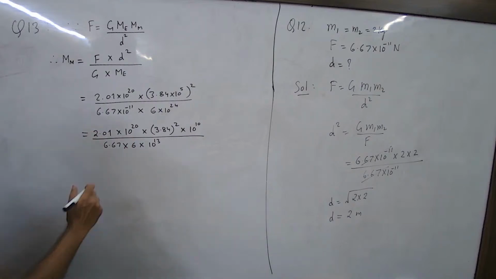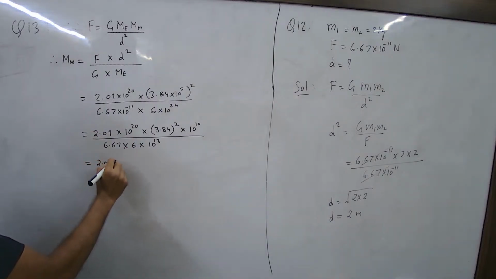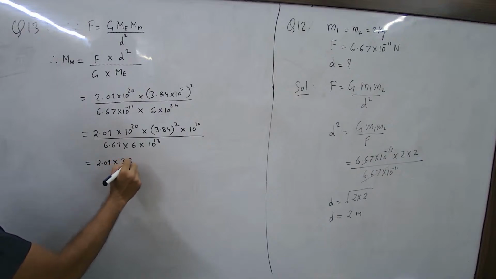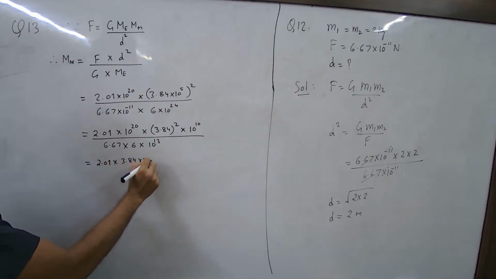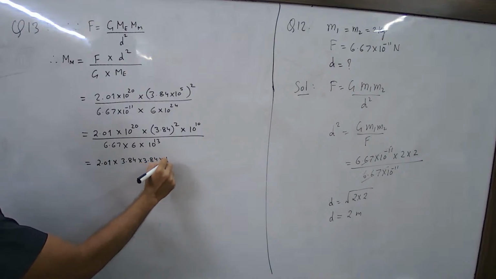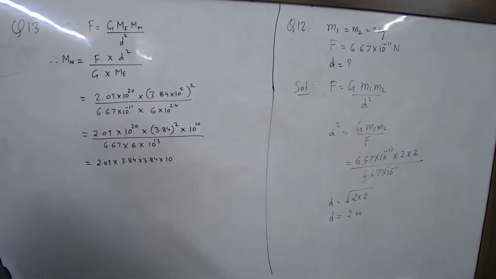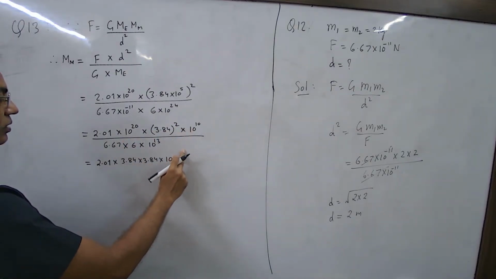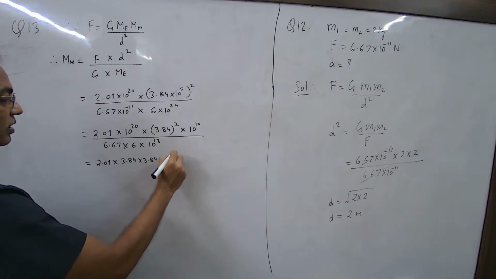Now collect all the powers of 10. 20 plus 10, 30 minus 13, it will be 17.